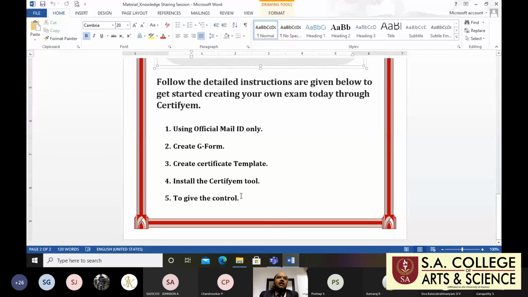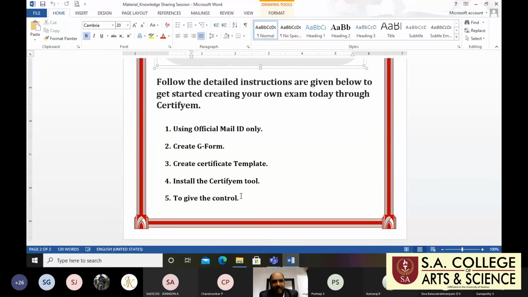Today's knowledge sharing session is on Certify-M. How do we generate the certificates through Certify-M in a Google account? The detailed instructions are given below to start creating your own exams through Certify-M.